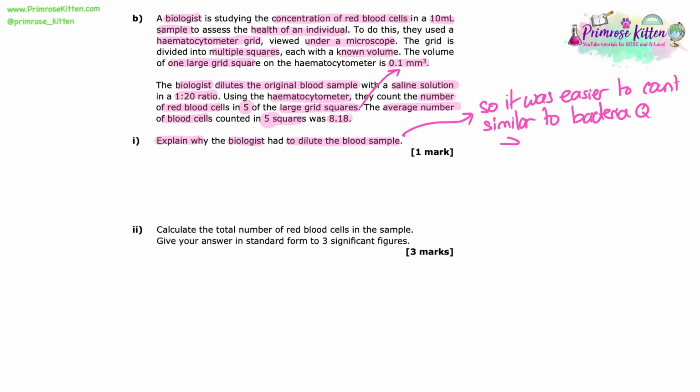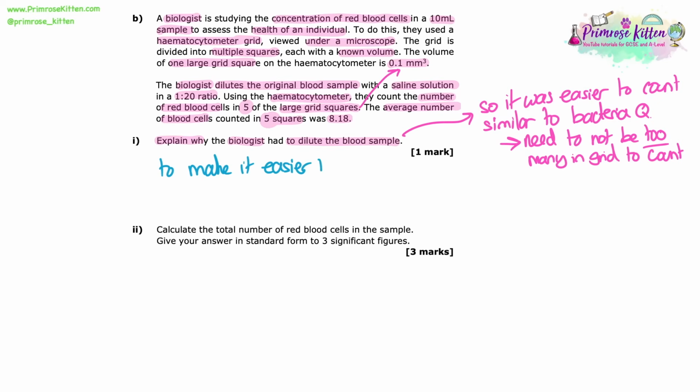So this is a similar question that you might get if you're talking about diluting a bacterial broth to count the number of bacteria in it as well. Anything like this, we've got lots of floating around cells or substances in there and we want to try and count them. Diluting them makes it easier to see or easier to count them, because there need to not be too many of them in the grid. If there's loads, it's all crowded, you can't tell one individual bacteria or one individual red blood cell from another one. How can you actually see them to count? So by diluting it, we make it easier to count them, easier to see.